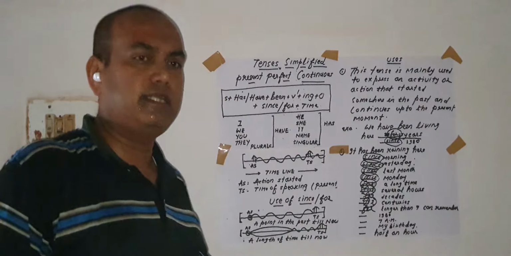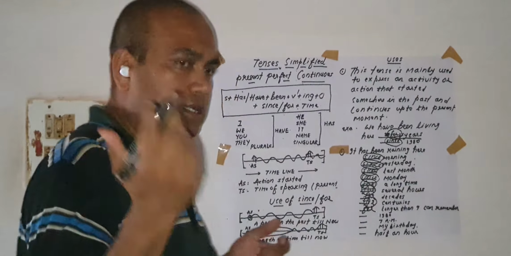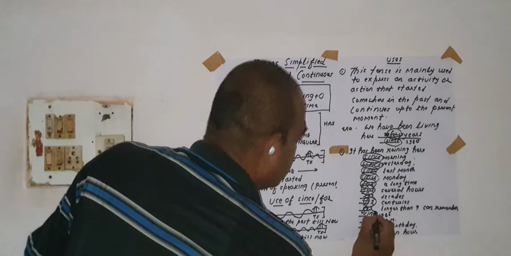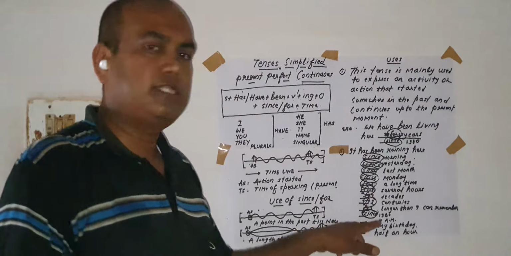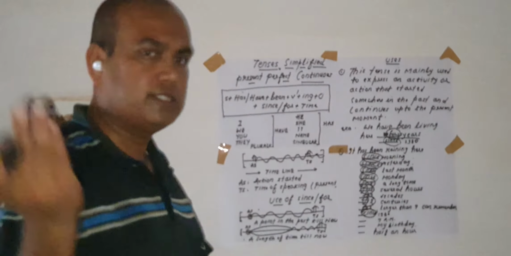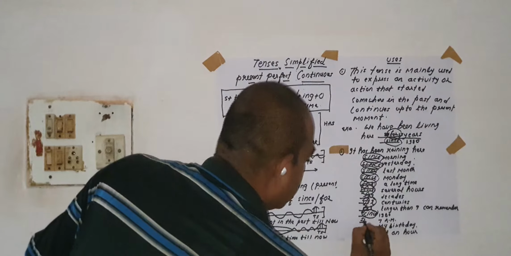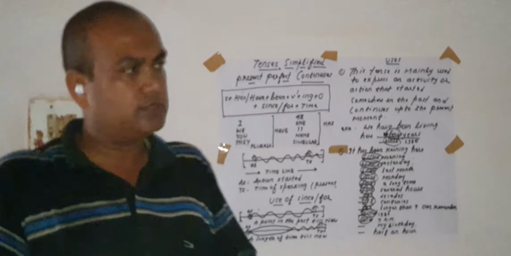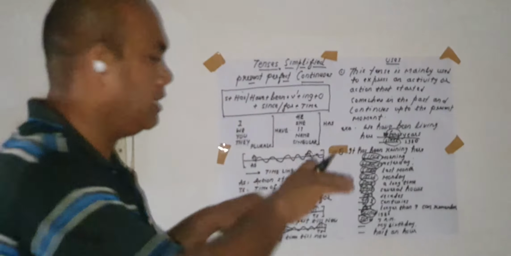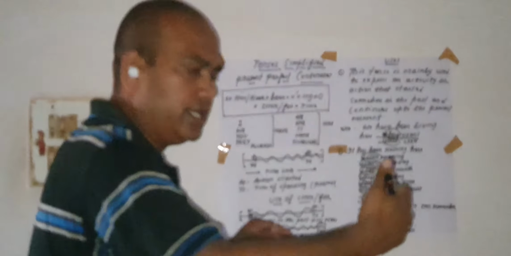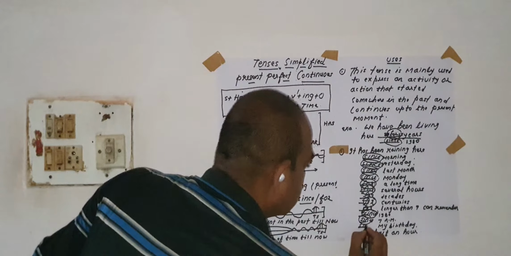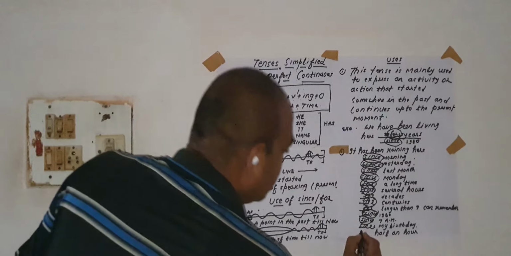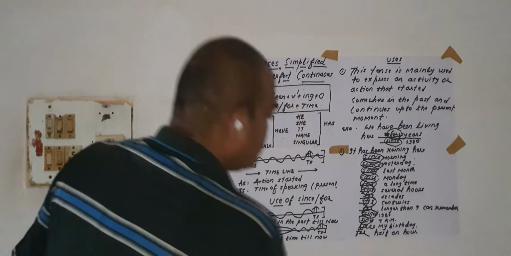Next is 1980, 1970, 1920. These types of timings are always treated as a point of time. So I will use since here. 7 a.m., 8 a.m., 9 a.m., 10 a.m. Again the starting points are here. So this is again since. My birthday is always a point of time, somewhere in the past. It already has a definite beginning here. So I will use since. Now the last is half an hour, 30 minutes. It is always a period of time.